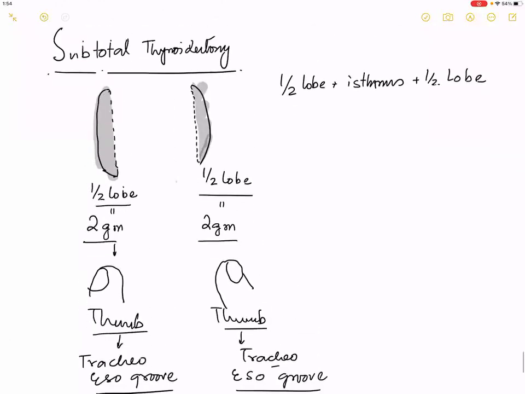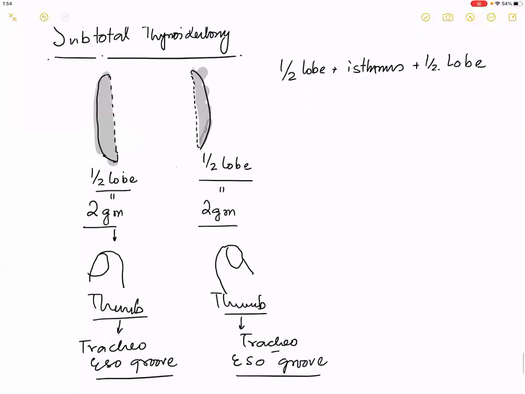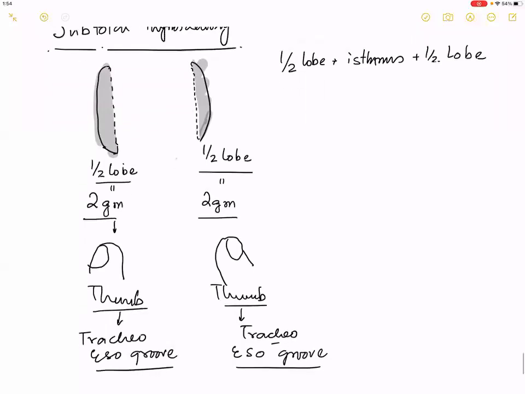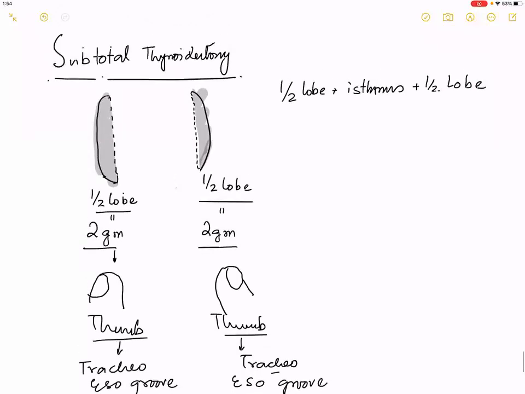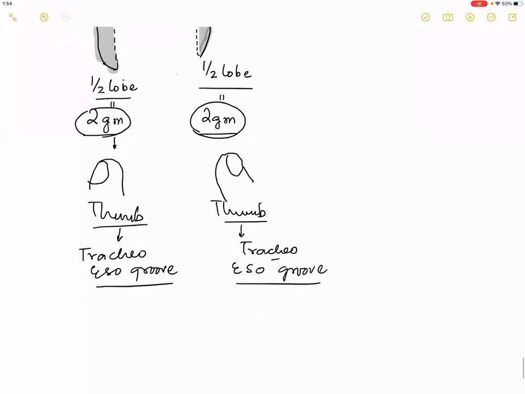Have I made you understand till this point? Sir, can you repeat that last part about the thumb? Okay, let us repeat again. What is subtotal thyroidectomy? Half of one lobe, isthmus, and half of another lobe. What is half of one lobe corroborating to? 2 grams.